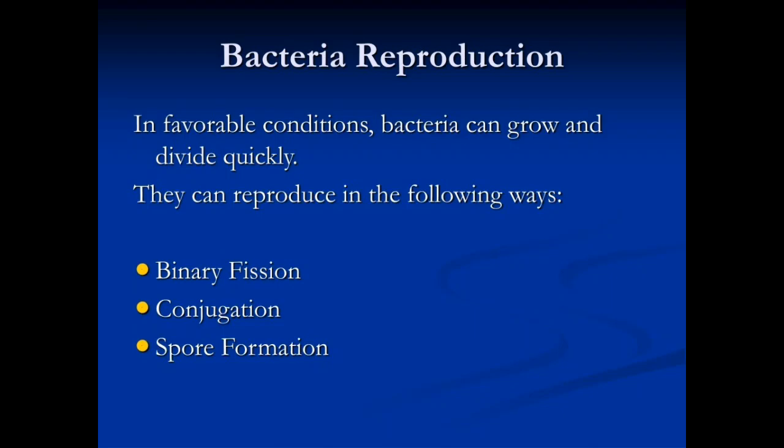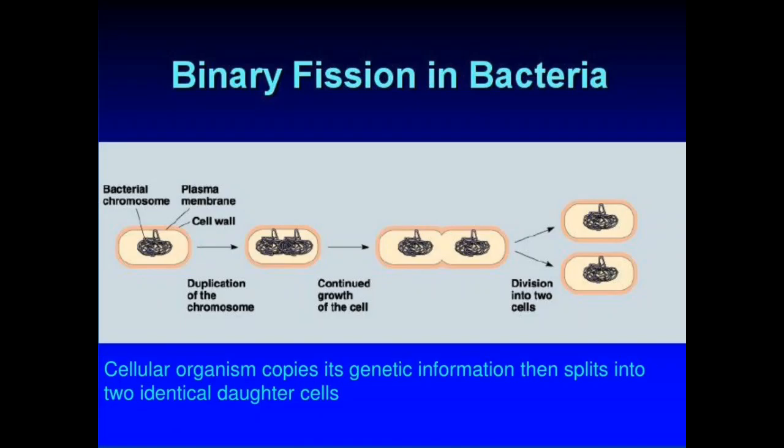Bacteria reproduction. In favorable conditions, bacteria can grow and divide quickly. They can reproduce in the following ways: by binary fission process, by conjugation process, and spore formation process. Binary fission in bacteria, you can observe here in the diagram. The cellular organism copies its genetic information, then splits into two identical daughter cells.